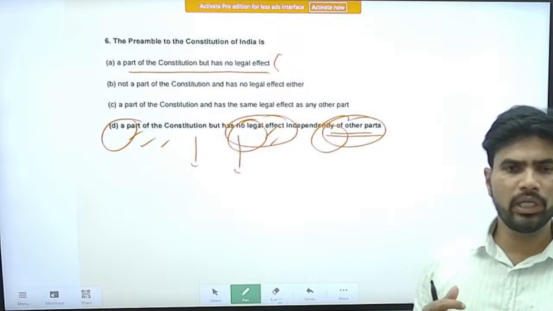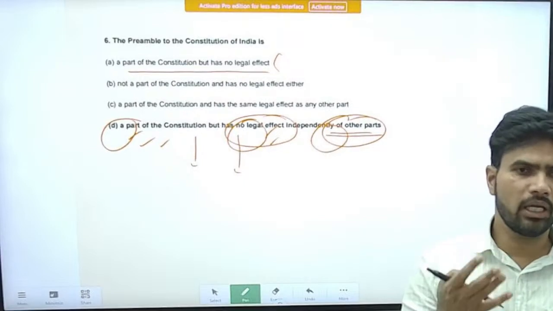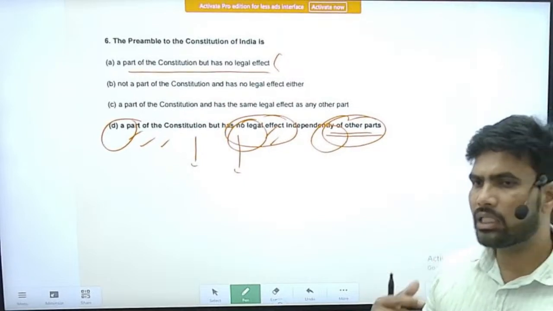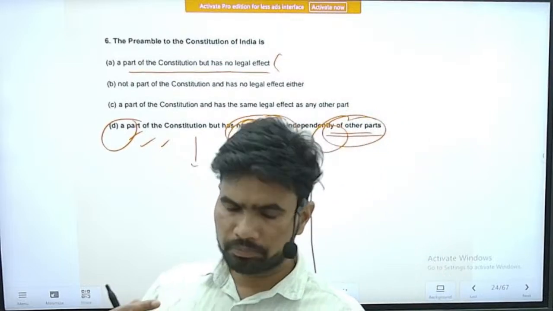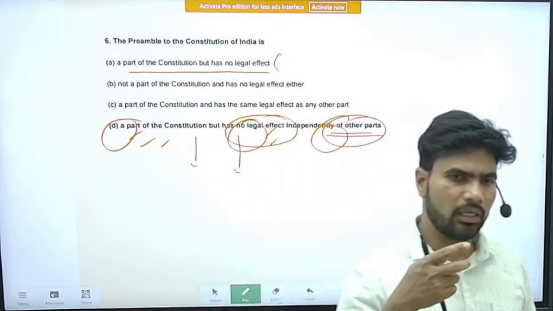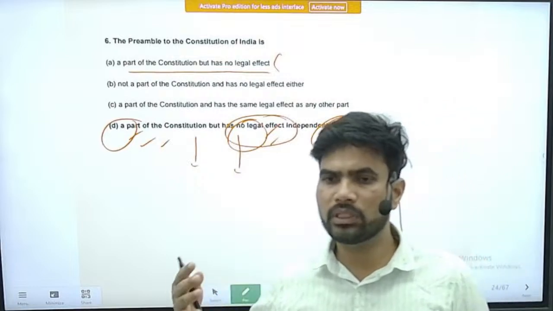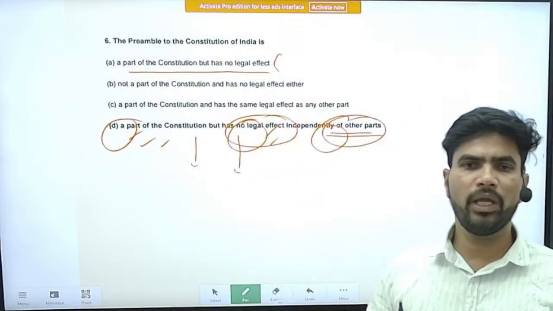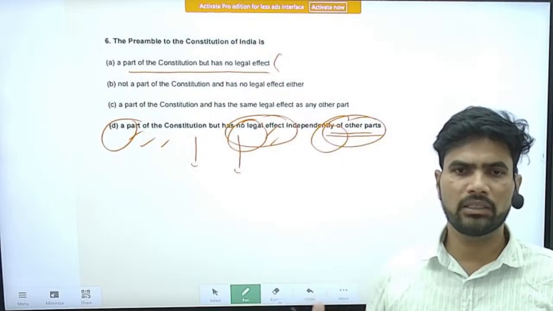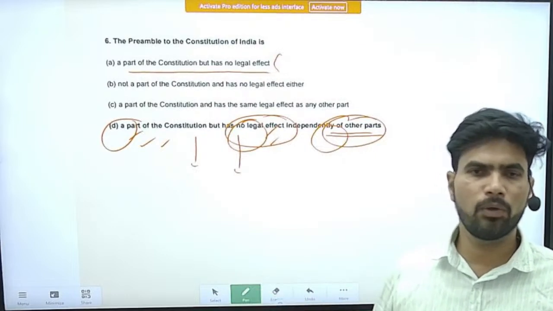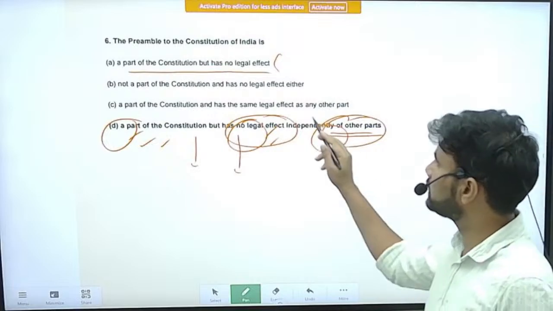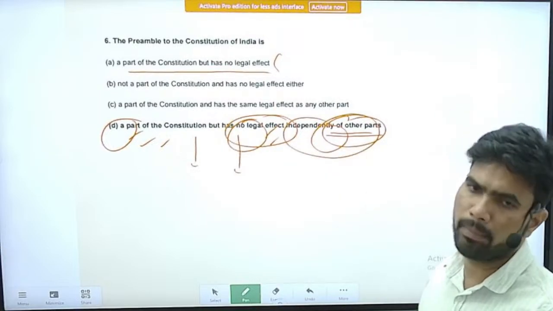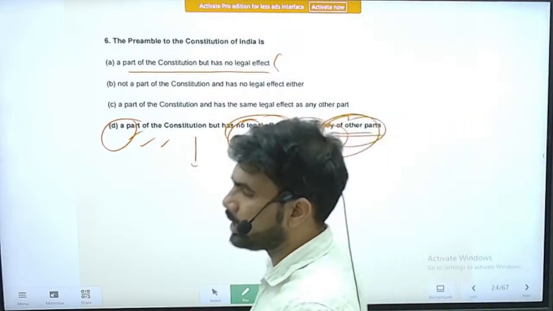No legal effect means a person cannot go to a court and ask the court that the provisions mentioned in the preamble should be enforced. That aspect is not available to the preamble when it is seen separately from its parts. So that is what is meant by no legal effect.